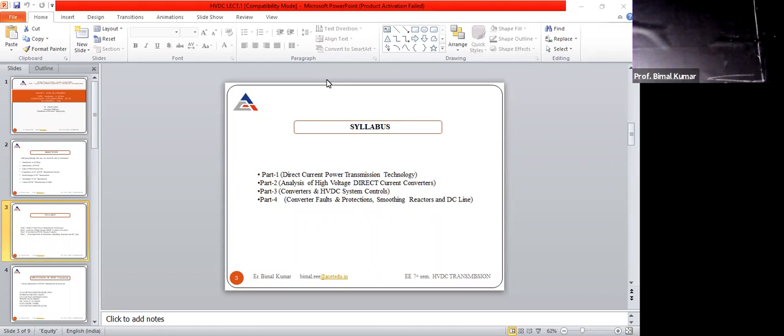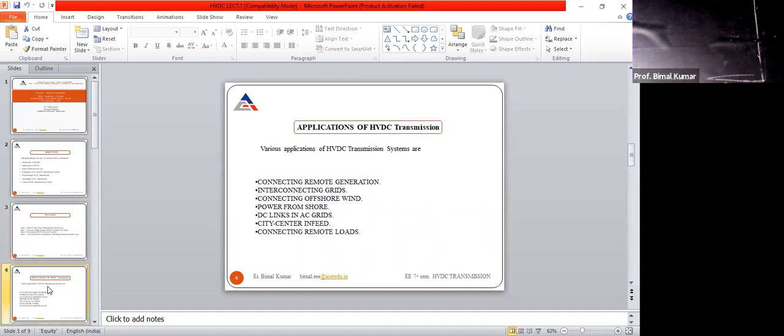That means we will study what is modeling, and then after studying the modeling, we will apply it on DC network as well as on AC network, and make the models for the DC network as well as for the AC network.